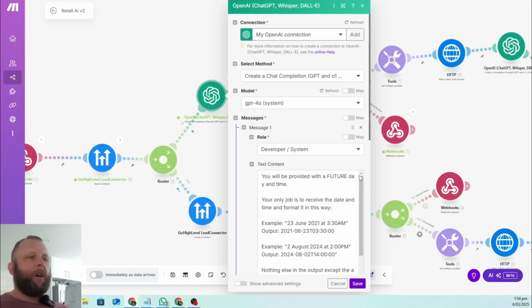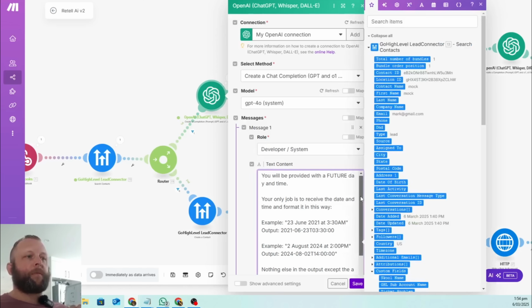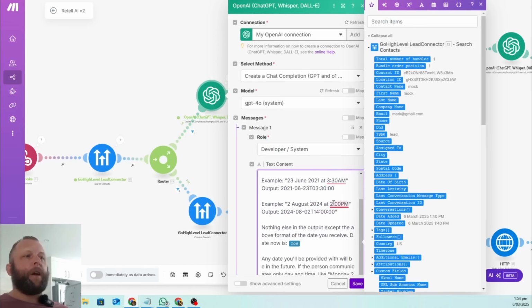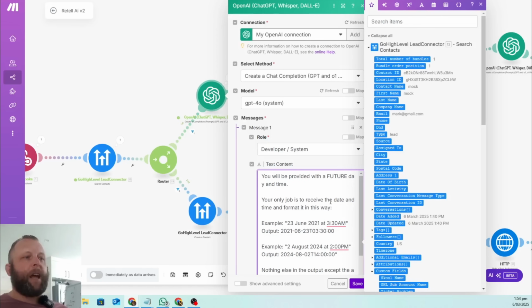So all you need is this actual prompt, and it just says your prompt receives a date and a future time, and you need to reformat that to a proper time in this format. All these formats have different names, ISO, and this pretty much comes from the HighLevel documentation, that this is the time format it needs to be written in.